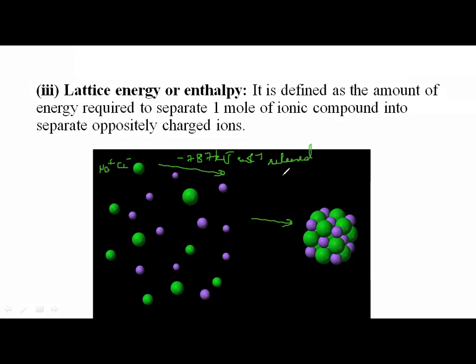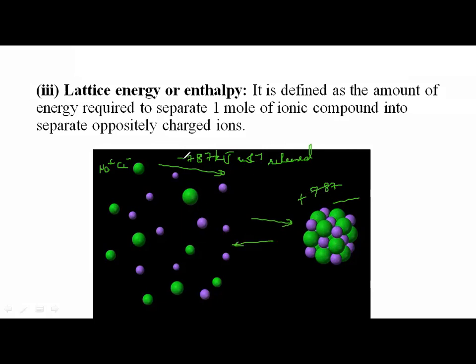The question can be asked like this: so much energy is released, what is the lattice energy of the compound? Lattice energy means the energy required to break the lattice. If this much energy is released when these combine, then the same amount of energy we have to put in to break this lattice into constituent ions.